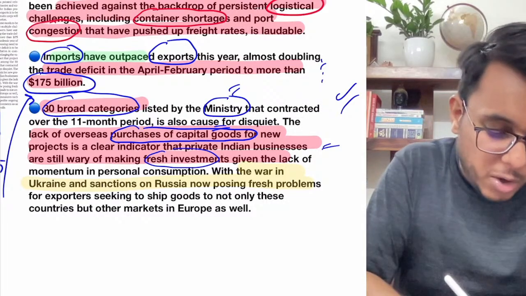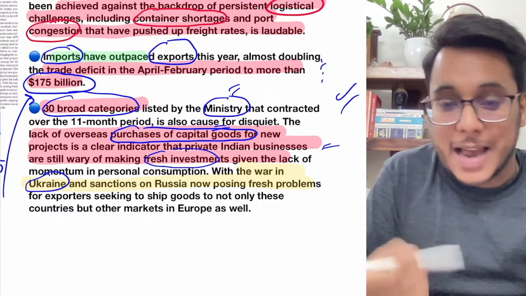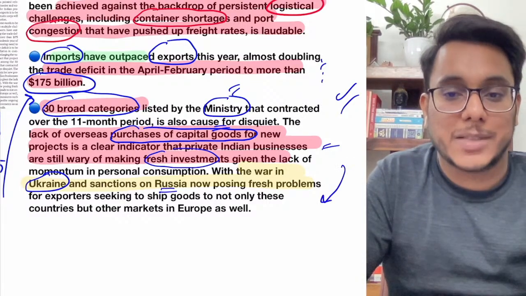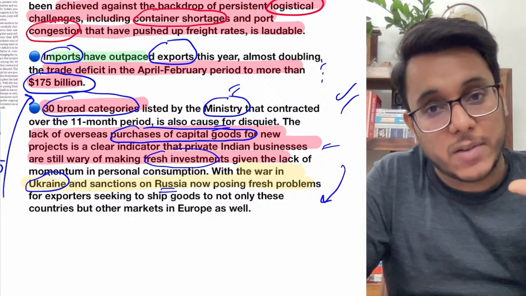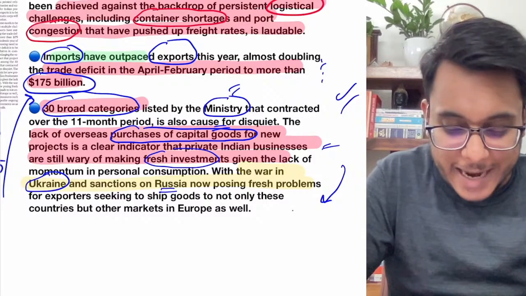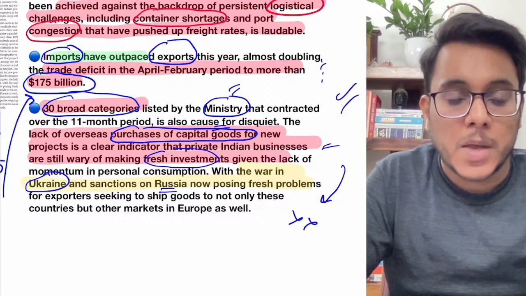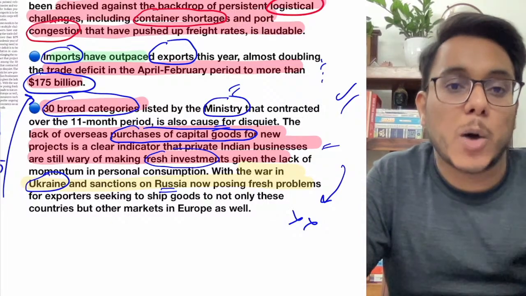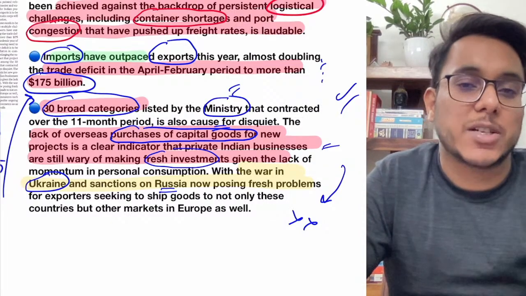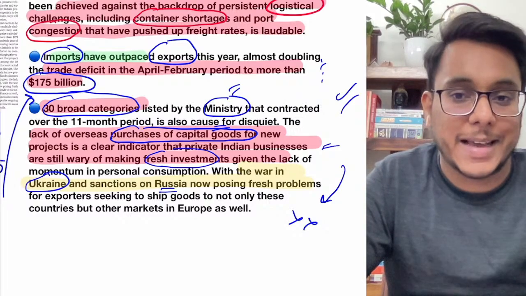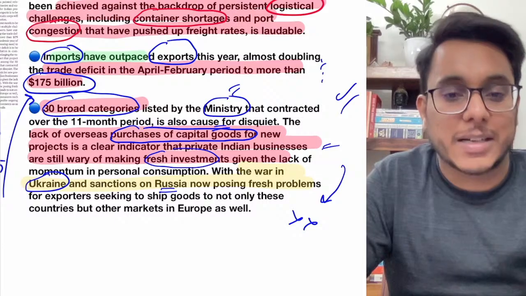Moreover, because of the war between Ukraine and Russia, and the sanctions imposed on Russia, there are fresh problems coming. Many exporters were exporting high value commodities to Ukraine and Russia. That is a problem. Moreover guys, as the Russian and European economies are very much linked, if the Russian sanctions continue with Europe also, our exports will decline. So we need to find certain arrangements.